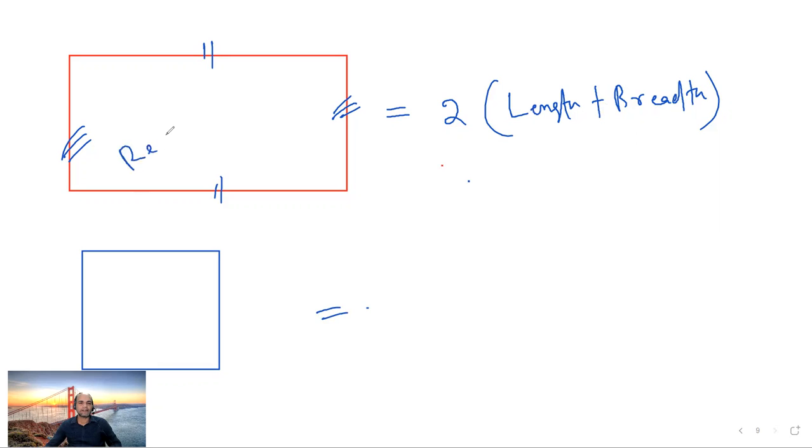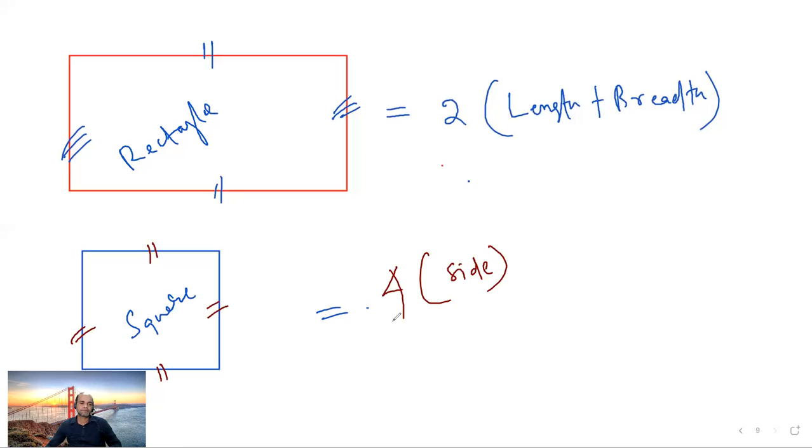What is the perimeter of a square? Very important thing. The perimeter of a square is also similar, but with some changes. Look, all sides of a square are equal. That's why we need to travel 4 times, so we say 4 multiplied by side. There is no length and no breadth because all its sides are the same. So the perimeter of a square is equal to 4 multiplied by the length of a side, and in a rectangle, the perimeter is 2 multiplied by length plus breadth.